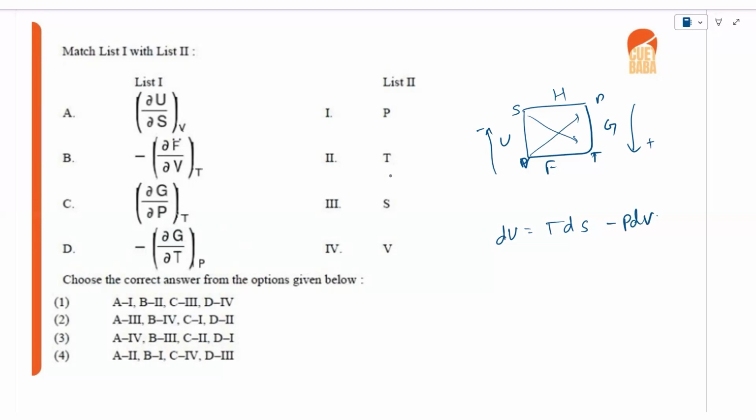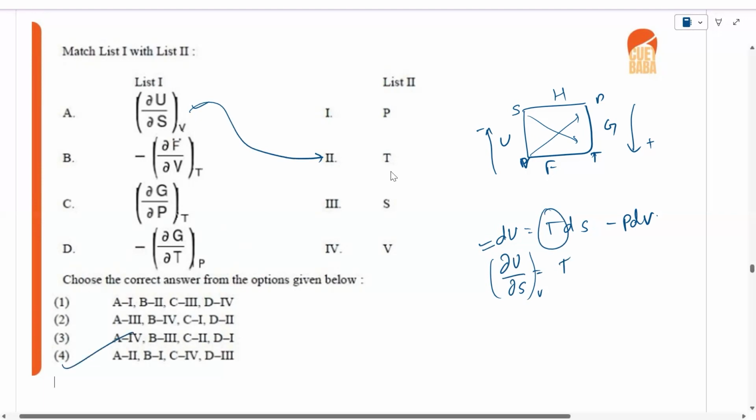So this is dU, right? So del U by del S at a constant volume is equal to T, right? This coefficient, so del U by del S is equal to T. So A is the second option. So that means fourth is the correct option.